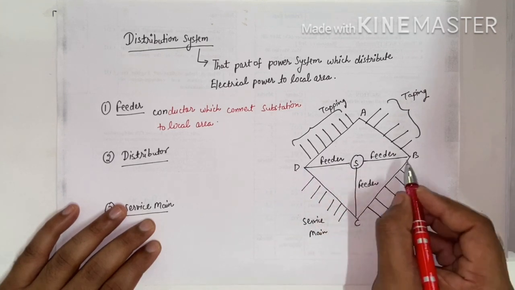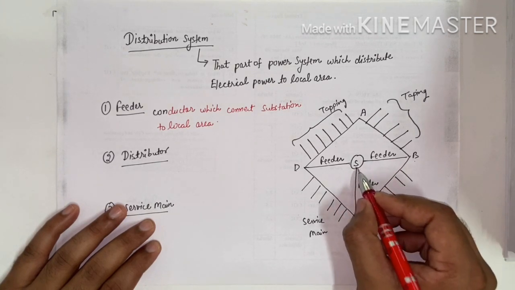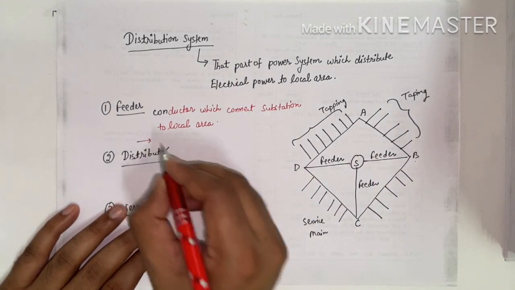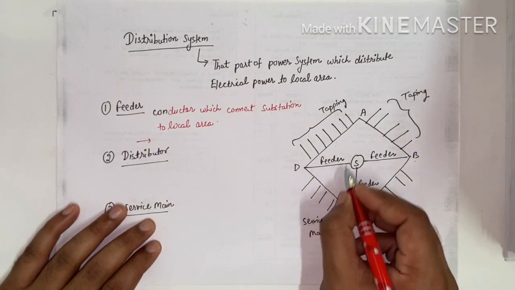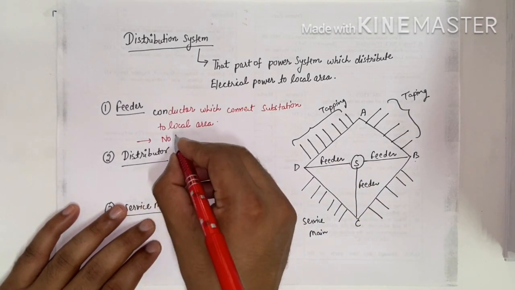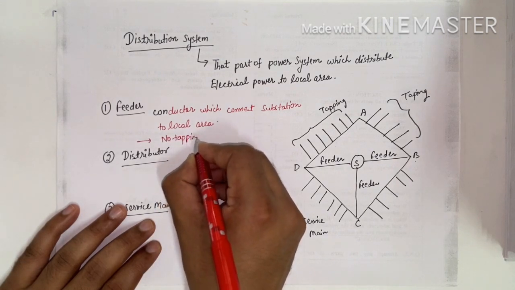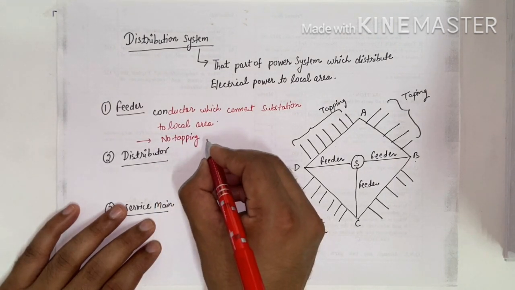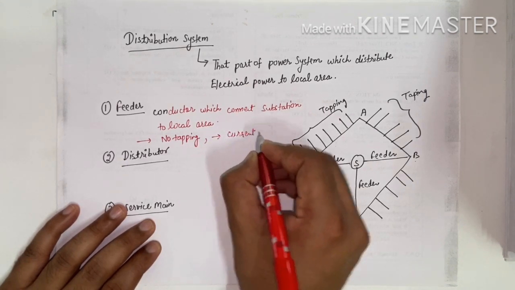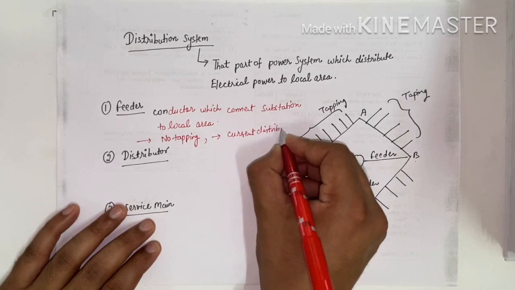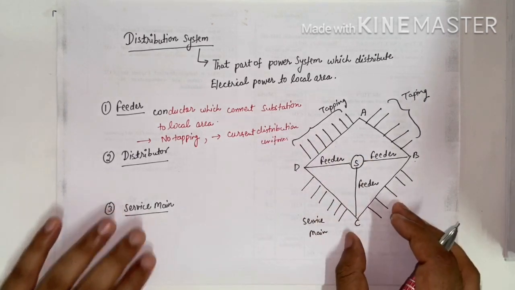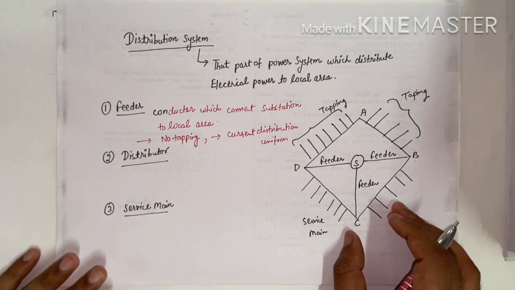Suppose this substation is connected to local area B and this substation is connected to local area C with the help of feeder. Okay, in feeder there is no tapping. You will see that in the feeder we have used no tapping here. So you have to remember the point that no tappings are there in the feeder part. Okay, in the feeder the current distribution is uniform, because there is no tapping.